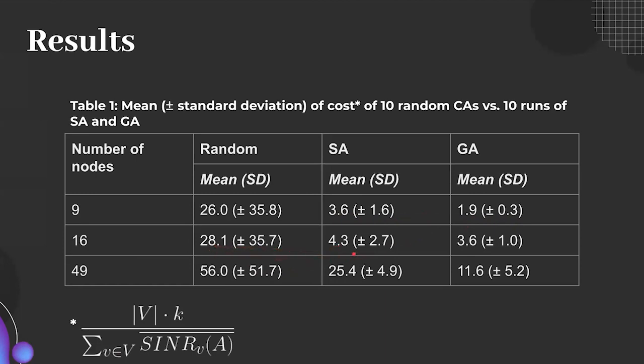From random to simulated annealing, this is a 6.5 times improvement. We can see the improvement to genetic algorithm from simulated annealing is slightly less than for 9 nodes. And then looking at 49 nodes, once again, we have a 2 times improvement here, which is less than we saw for the smaller network sizes. And then again, a 2 times improvement from simulated annealing to genetic algorithm.